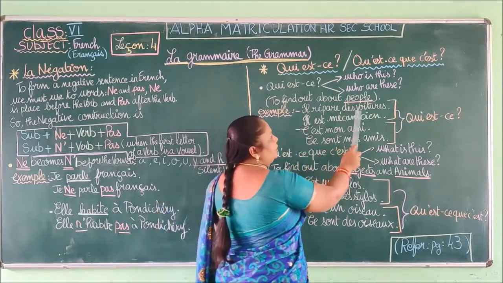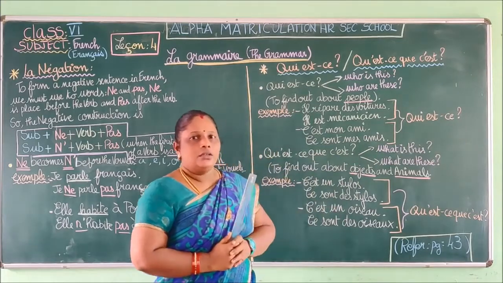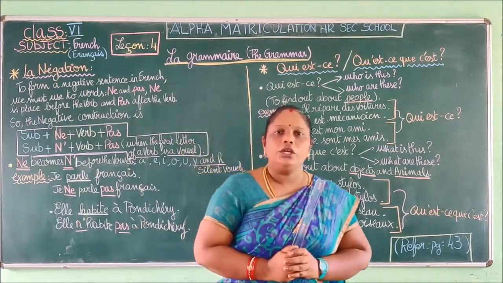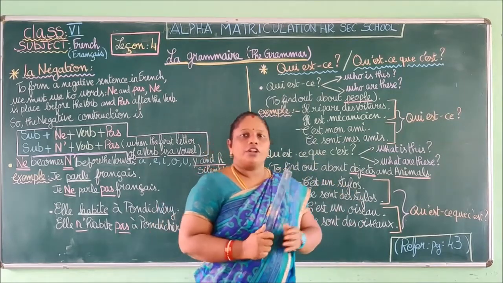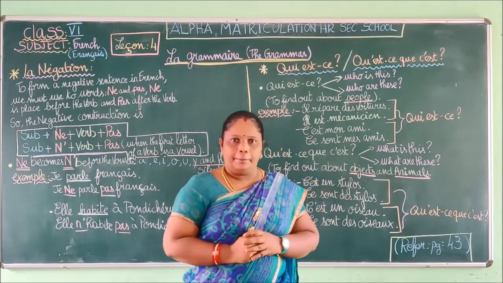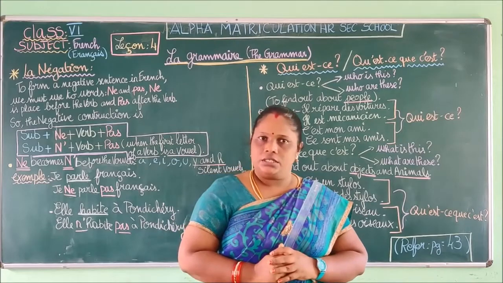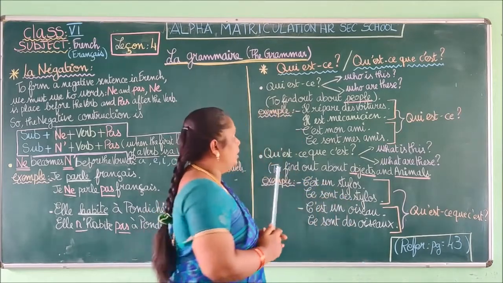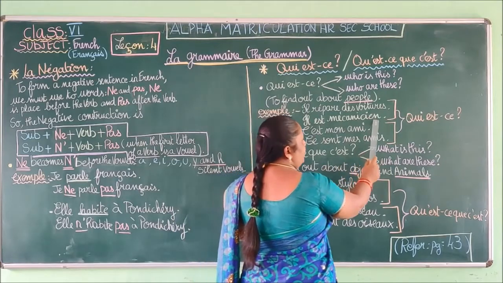So here I have given you an example. Il répare des voitures. So he repairs cars. So in this lesson we are going to learn also the professions. Okay, so for example, I am teaching in the school. So who am I? Okay, so we are going to ask who is this or who am I. Qui est? Okay, so il est mécanicien.